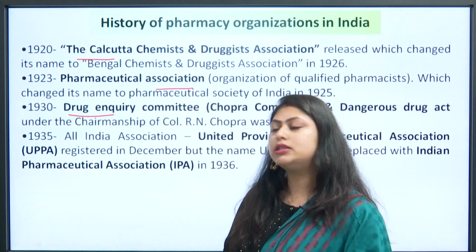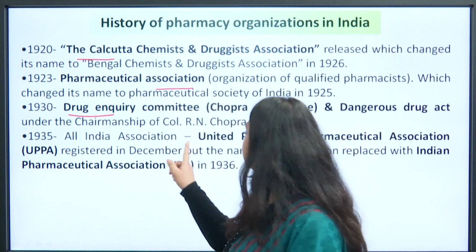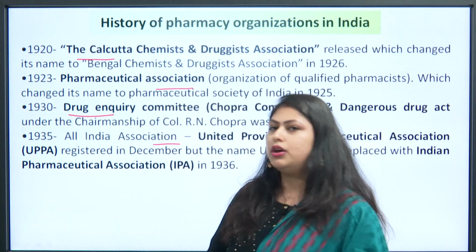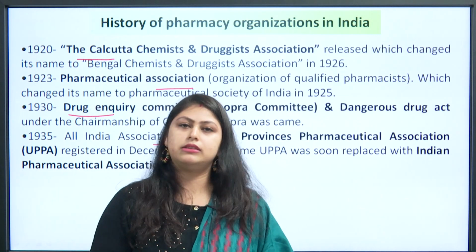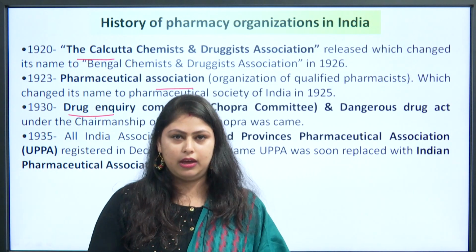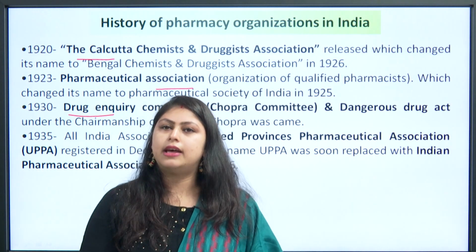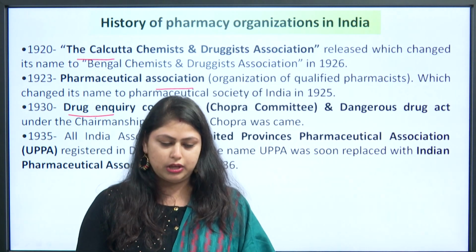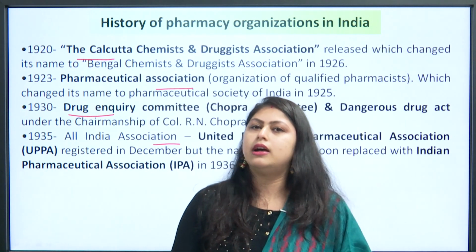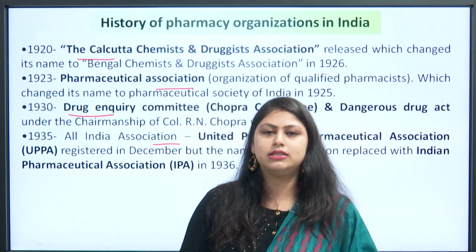Next, in 1935, the All India Association, also known as the United Provinces Pharmaceutical Association, UPPA, was registered in December, but the name UPPA was soon changed to the Indian Pharmaceutical Association in 1936.